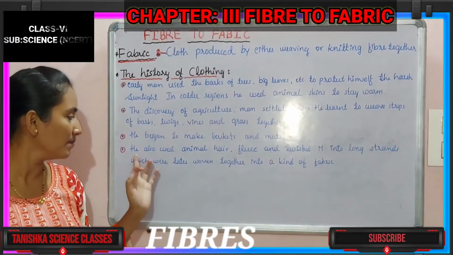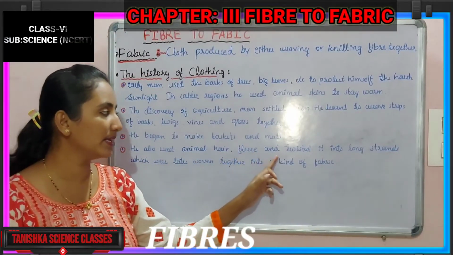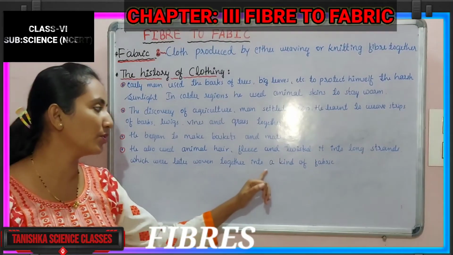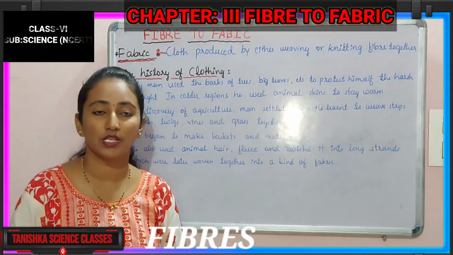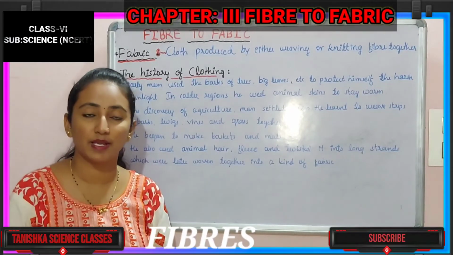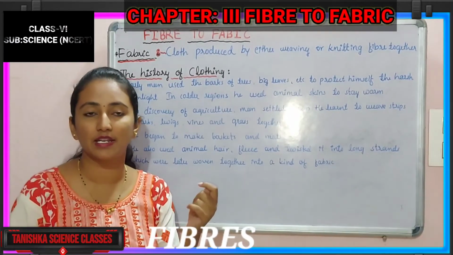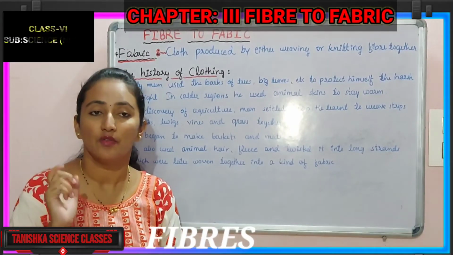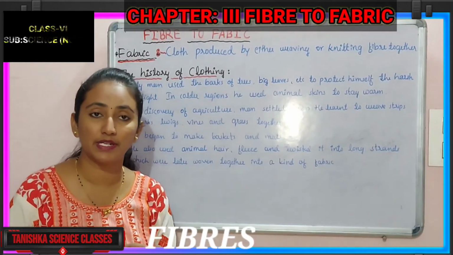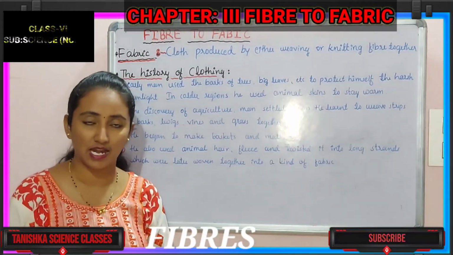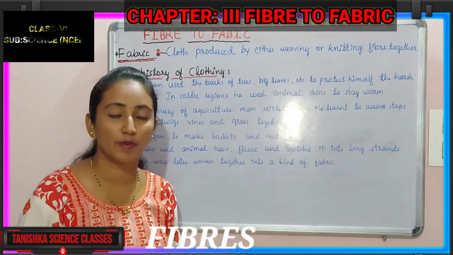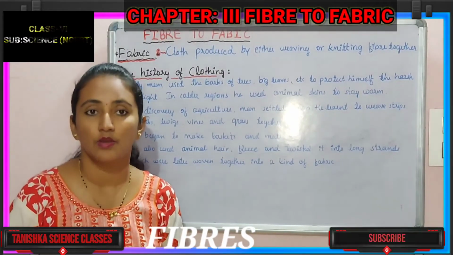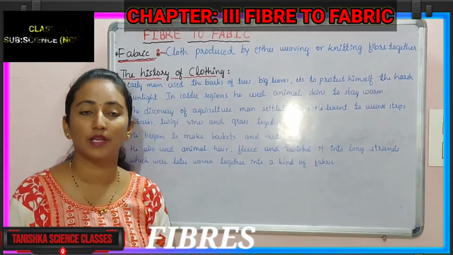Then he also used animal hair, twisted it into long strands, which were later woven together into a kind of fabric. So he started to prepare the strands, and he twisted those strands. By that he formed fiber. That fiber he started weaving. Then from that he started to make fabrics.